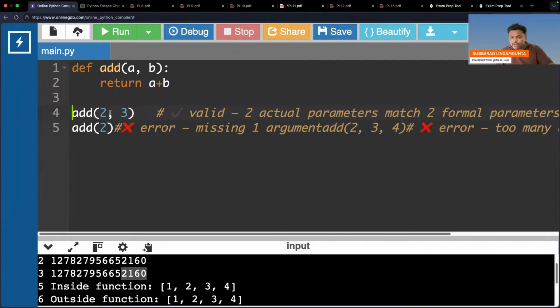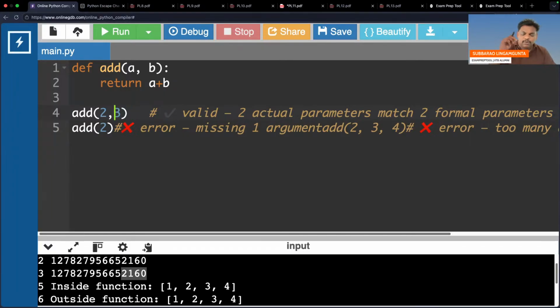Two actual parameters you are sending. At the receiver, two formal parameters a comma b are waiting. Then return a plus b, no issue.